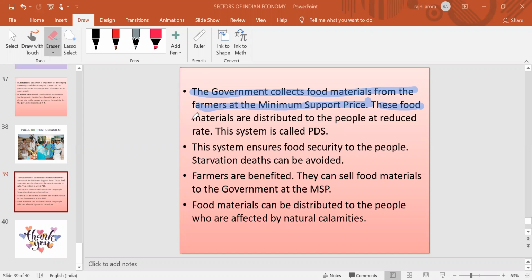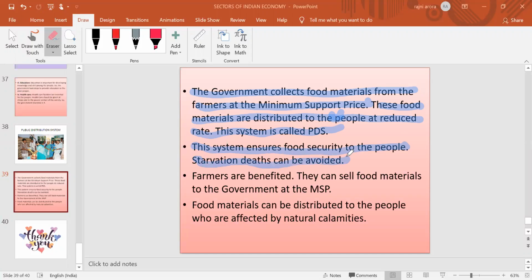Then what is the work to be done? This food material is provided to the people at a reduced rate. कि पहले फार्मर से एक पर्टिकुलर प्राइस के ऊपर फूड ग्रेन्स को कलेक्ट कर लिया जाता है, और देन जो पुअर, बिल्कुल पुअर सेक्शन ऑफ सोसाइटी है, उनको एक बहुत ही सस्ते रेट पे, कम रेट पे, through their ration cards it is provided. And this system is known as the PDS. PDS means Public Distribution System. अब इससे बेनिफिट क्या है? This system ensures food security to the people.